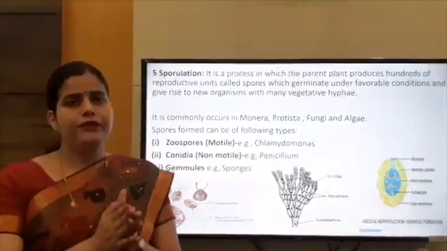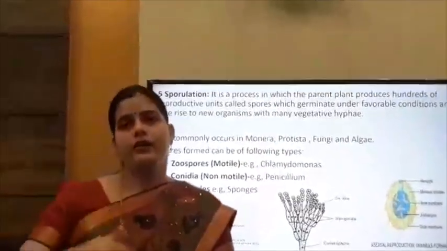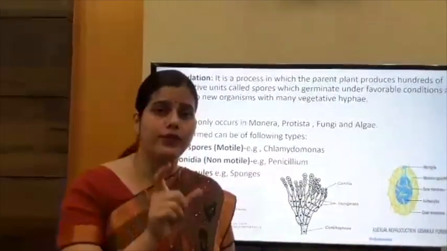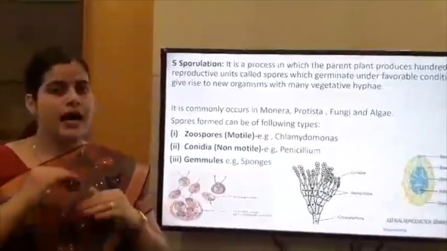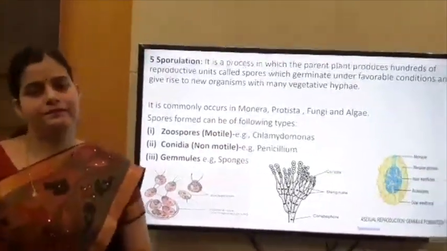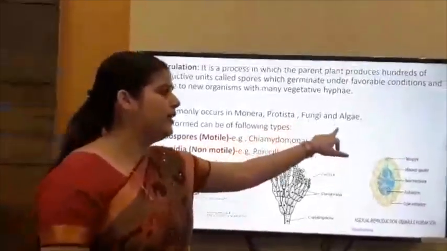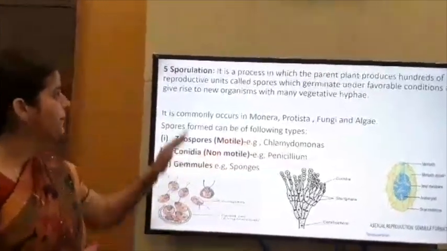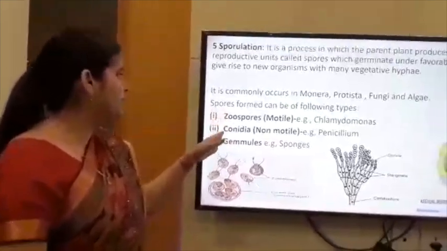It means an individual parent plant produces hundreds of reproductive units, hundreds of spores. Spores are the reproductive units in sporulation, which germinate under favorable conditions and form a new organism with vegetative hyphae. It commonly occurs in Monera, Protista, fungi and algae. Spores formed can be of the following types.